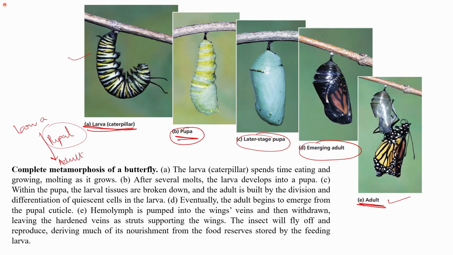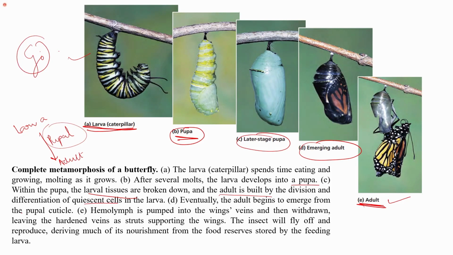So the larval caterpillar spends time eating and growing, molting as it grows. After several molts, the larva develops into a pupa. Within the pupa, the larval tissues are broken down and the adult is built by the division and differentiation of quiescent cells. Quiescent cells are the ones which are in the quiescent stage, basically the G0 phase, and now they become active and they differentiate.